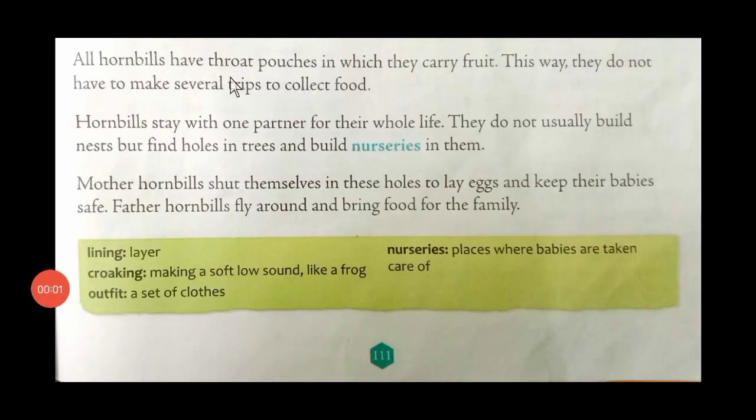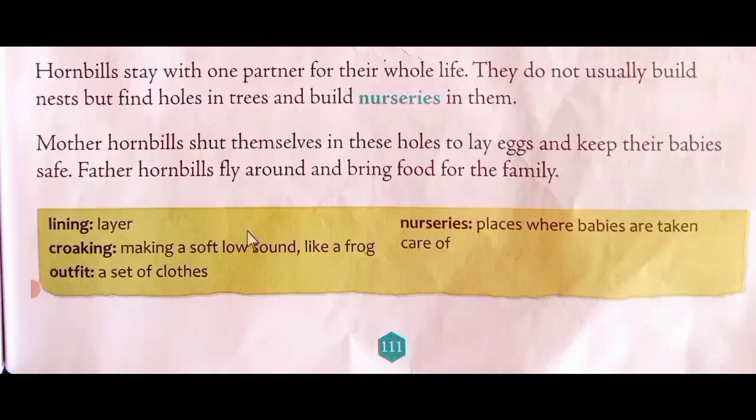All hornbills have throat pouches in which they carry fruit. This way, they do not have to make several trips to collect food. Children, all hornbills have throat pouches in which they carry fruit. Their throat pouches are very useful for them as they do not have to move again and again from one tree to another to collect the food. They can store plenty of fruits in their throat pouches.